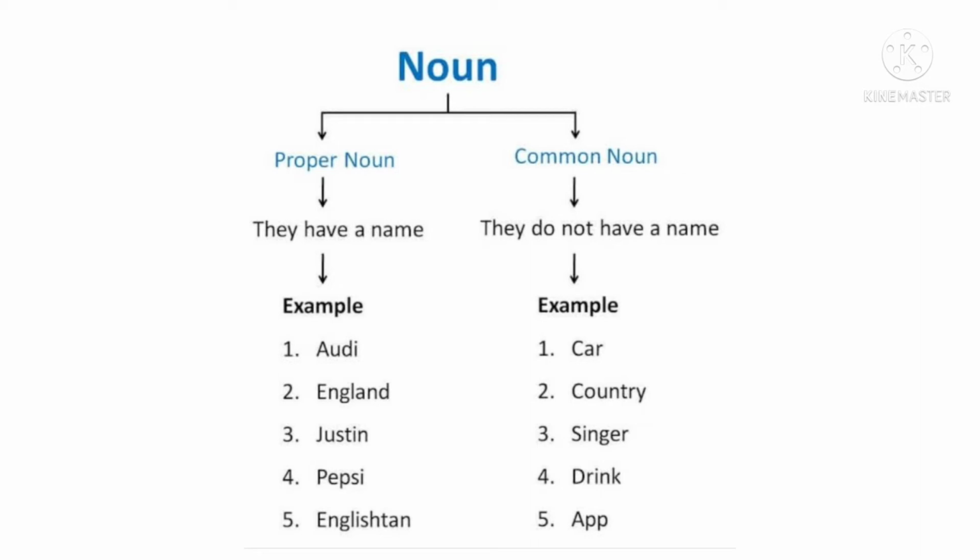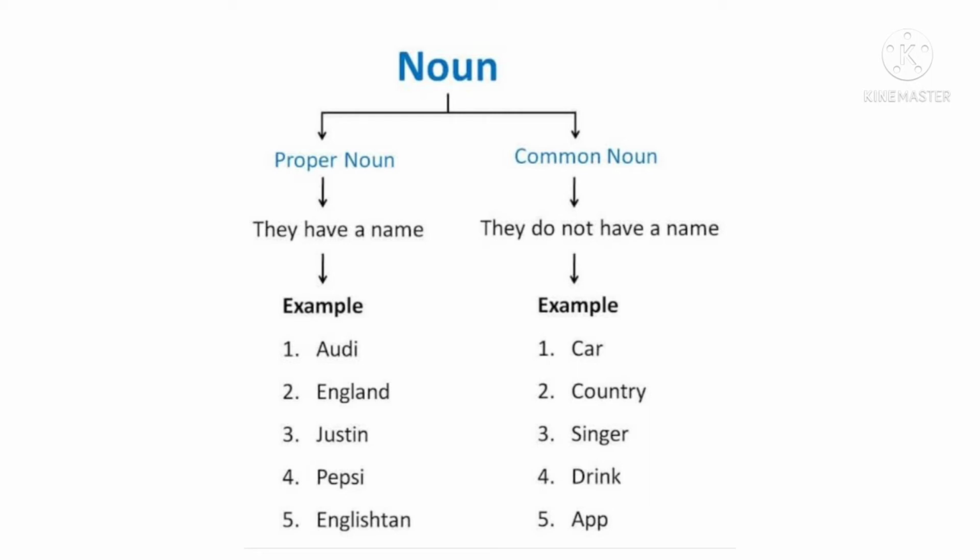Proper noun, whenever we use a specific name of any person or thing or any place, then these words are called proper nouns. Like for example, Audi car, Reynolds pen, Taj Mahal, right? Then Maharashtra. So over here, children, I am using a specific name of which pen I am talking about.